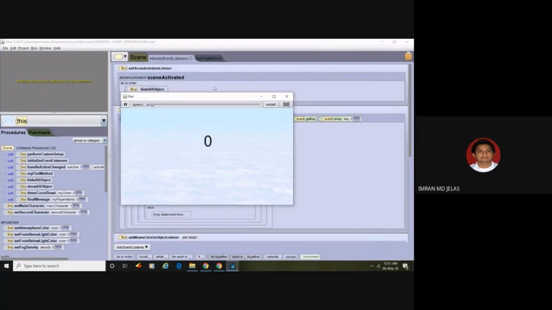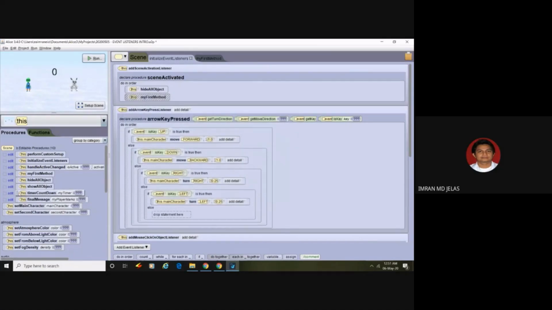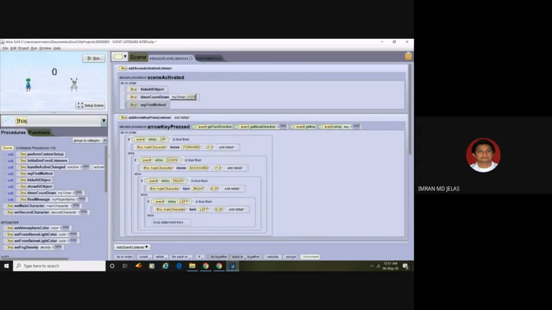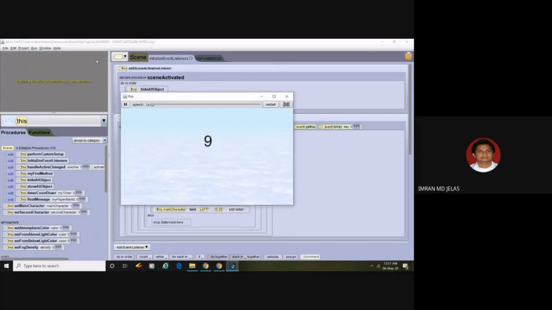See, no object there. And then start the timer countdown. We start with 10. So that's the beauty of making everything in function and procedure. It will be easy for us to move it around. Let's try to run this one. So the countdown is working.